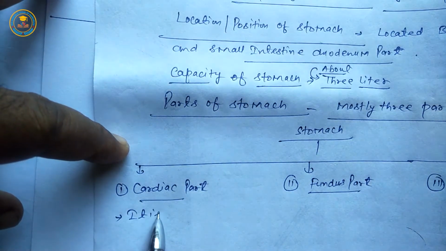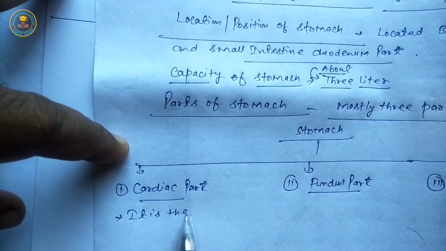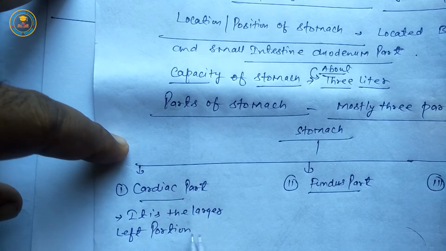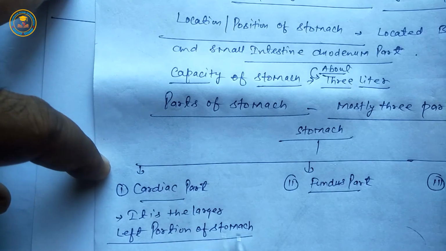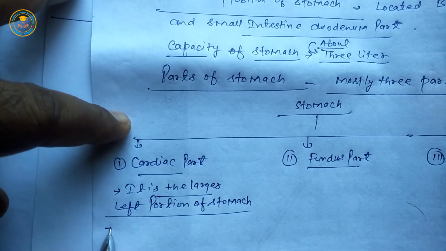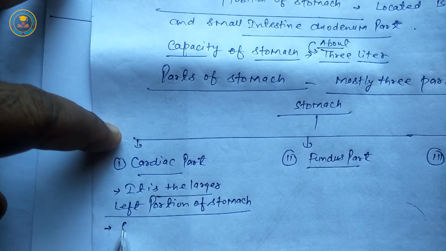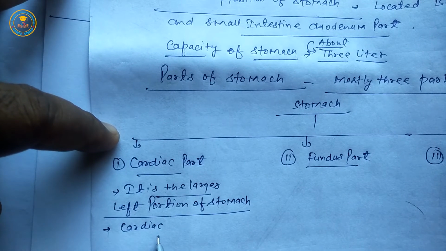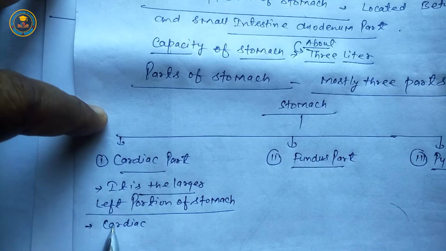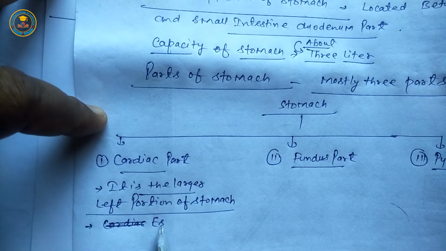It is the larger left portion of stomach. Once again, it is the larger left part of stomach. Second, the cardiac part is the esophagus part.